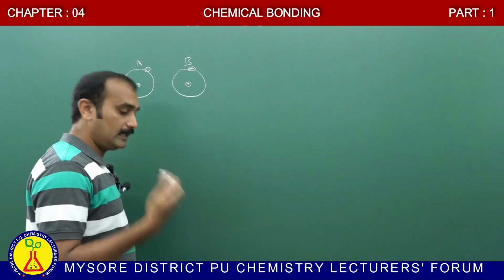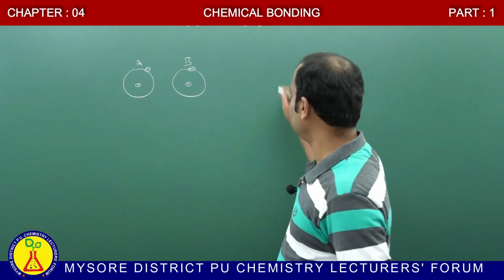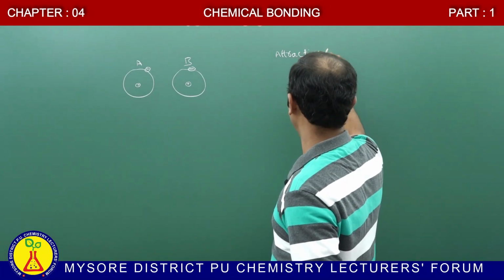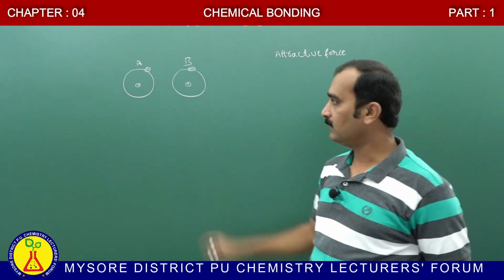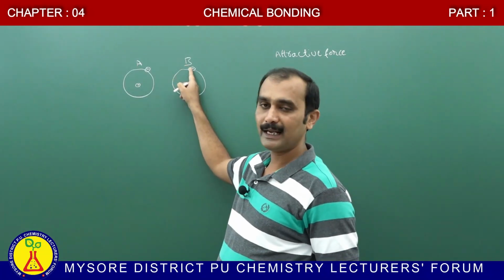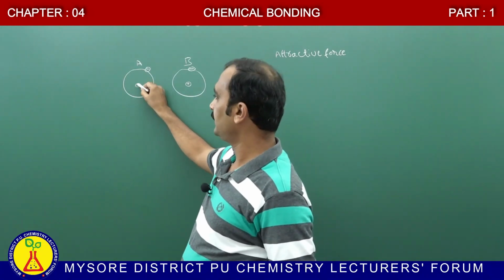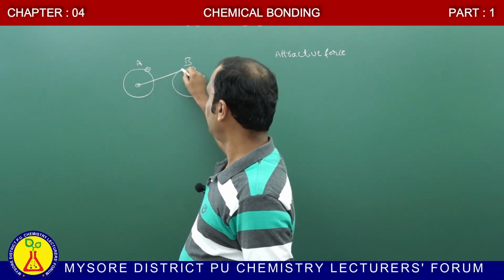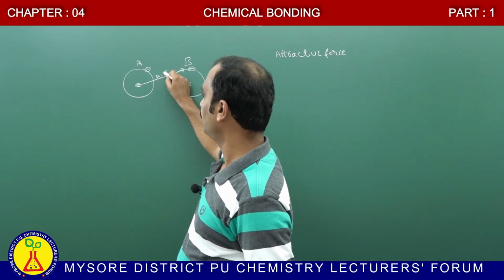In any two atoms, two kinds of forces exist. The first one is the attractive force. This attractive force operates between the positively charged nucleus of one atom and the negative electron cloud of another atom. Here there is a force of attraction, known as the attractive force.